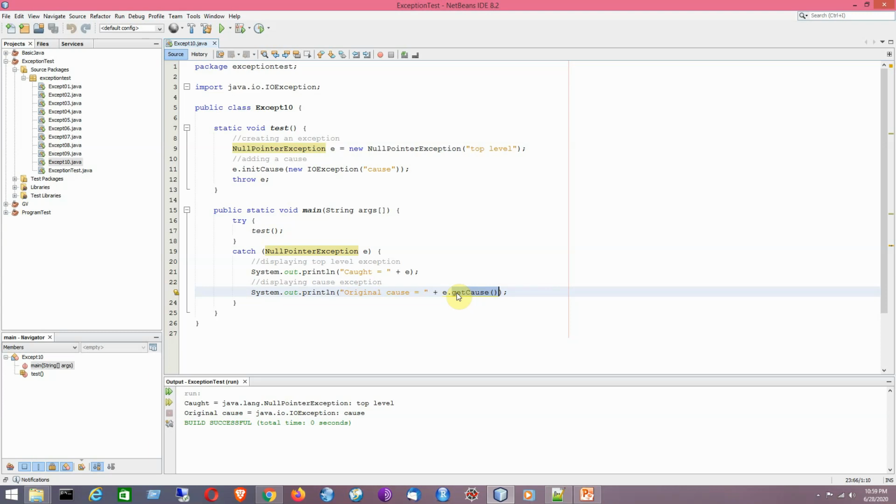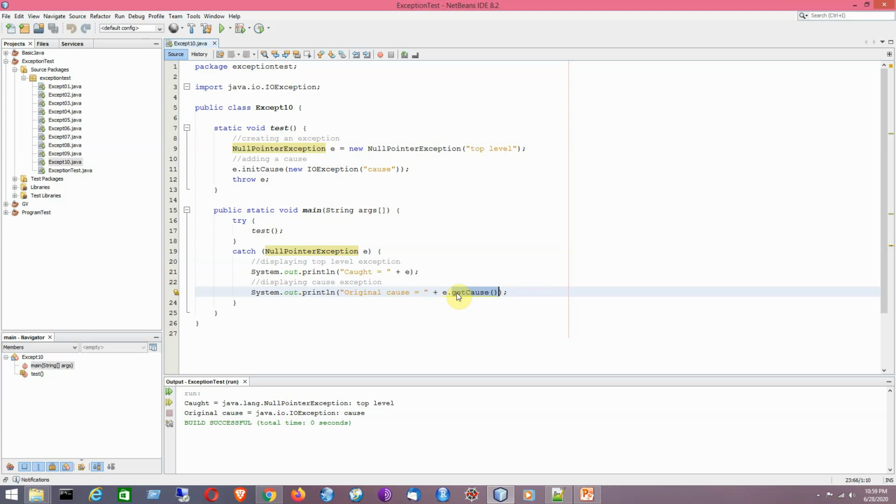That means the idea of using layers of exceptions, like a particular exception has occurred because of another exception, like here the null pointer exception has occurred because of the IOException, and it has been added here by using the initCause method. Then I have explicitly thrown it by using the throw keyword.